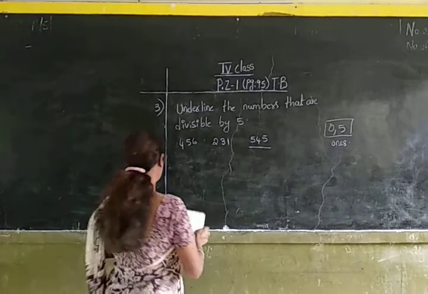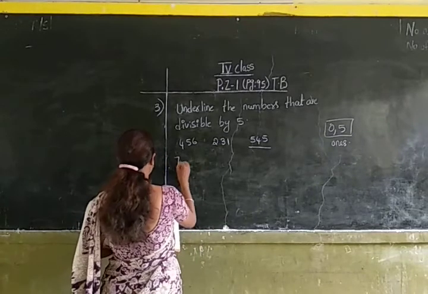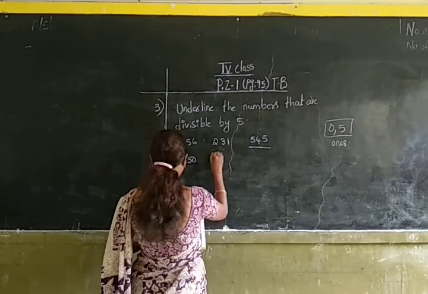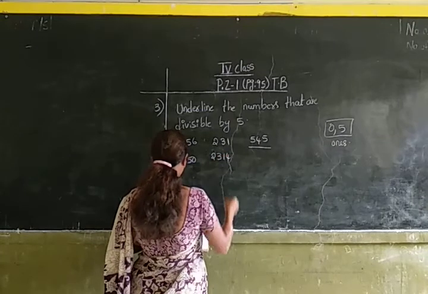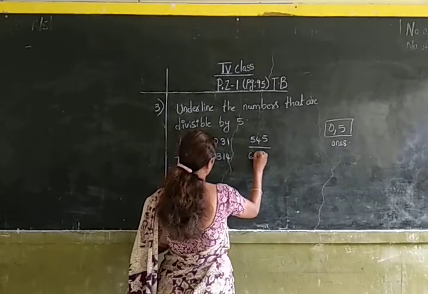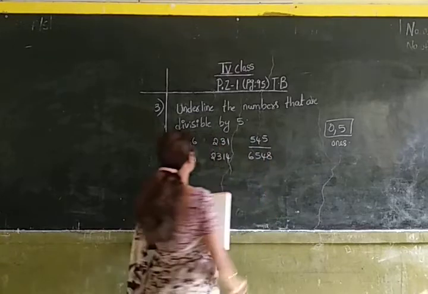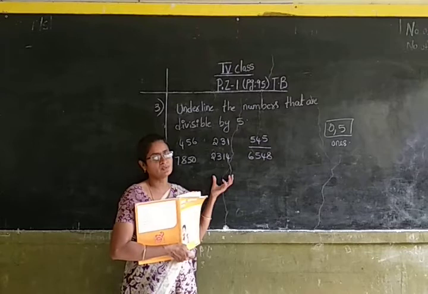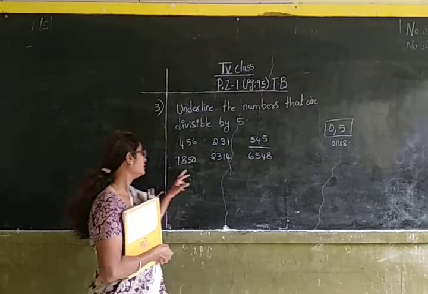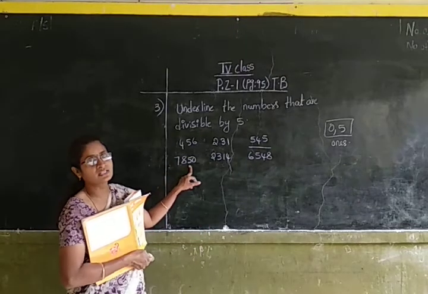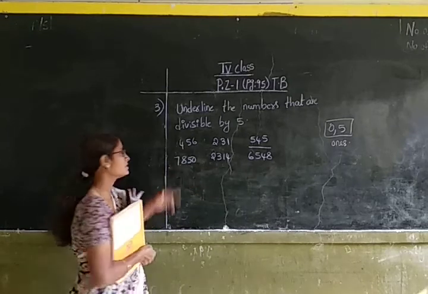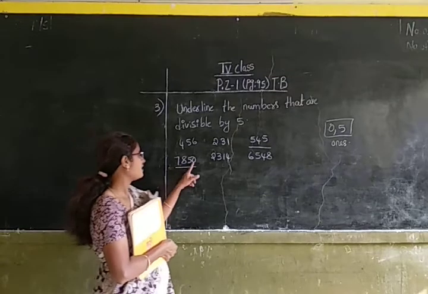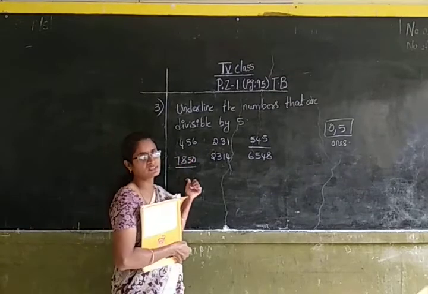Okay children. Now let us do the second sum. 7850, 2314, 6548. So let us check the ones place of these numbers to check whether these numbers are divisible by 5 or not. Here 7850 is having 0 in its ones place. So this number is divisible by 5. So let us underline this number.